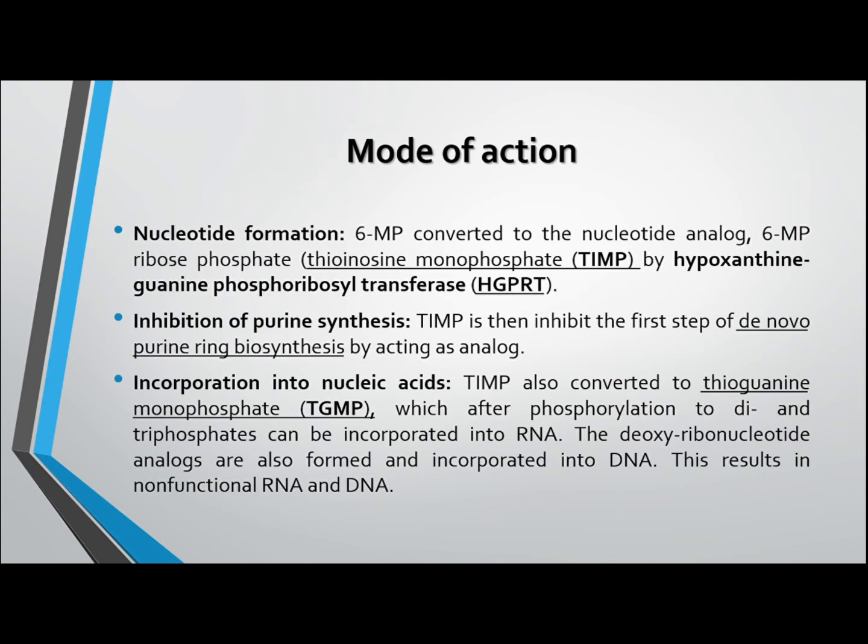Mode of action: 6-mercaptopurine is converted into thioinosine monophosphate, TIMP, by the HGPRT enzyme. TIMP then inhibits the de novo synthesis of the purine ring by acting as an analog. TIMP is also converted to thioguanine monophosphate, which after phosphorylation into triphosphate is incorporated into DNA and RNA.